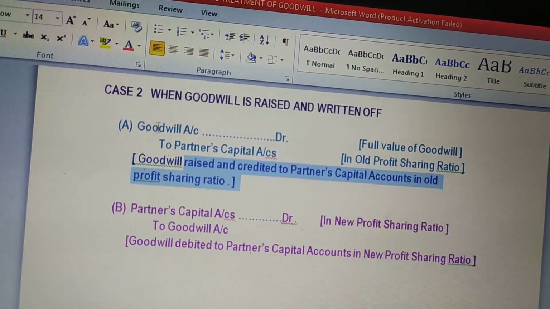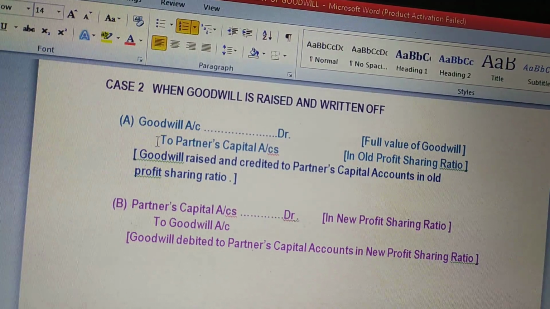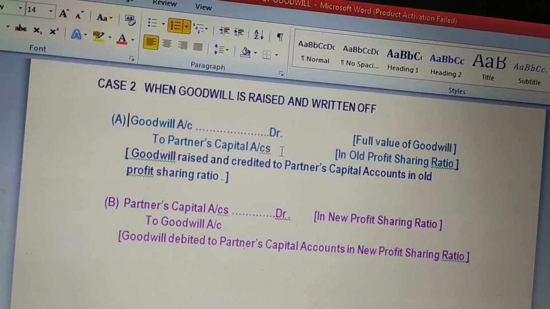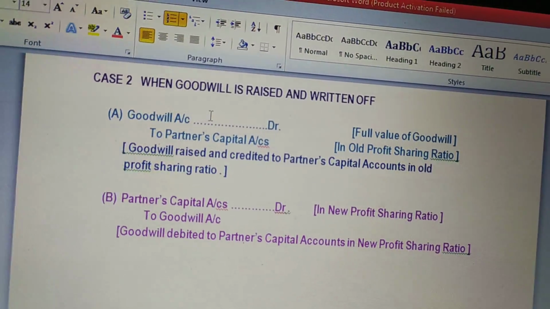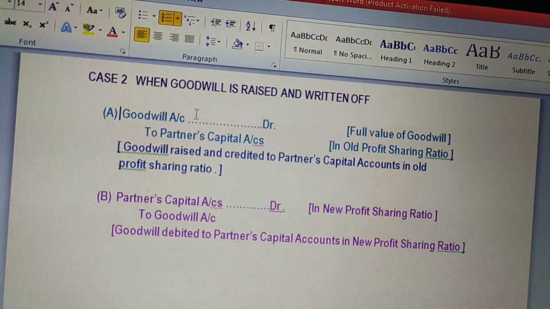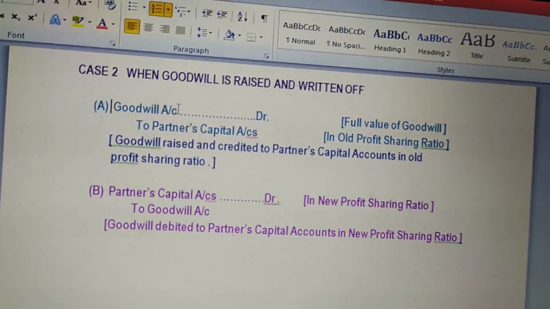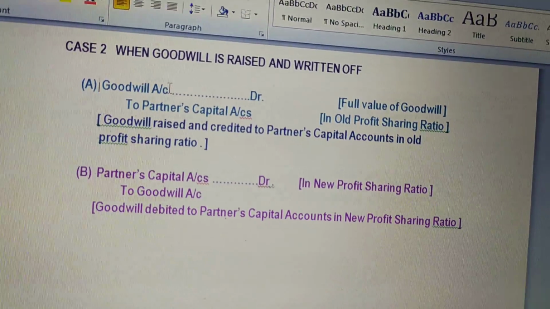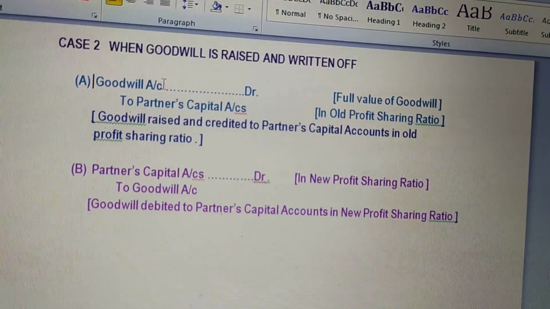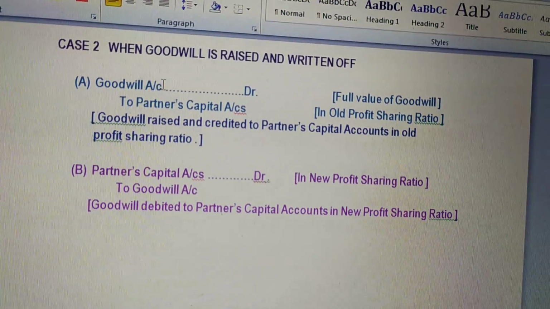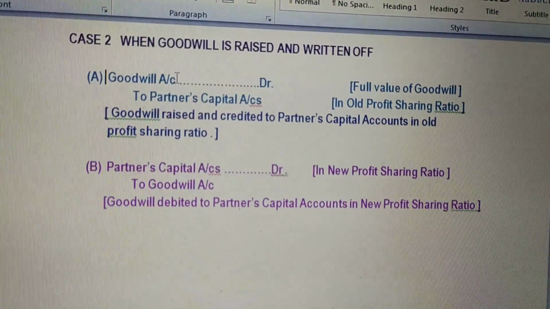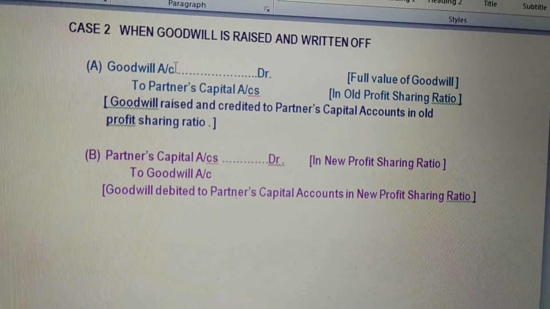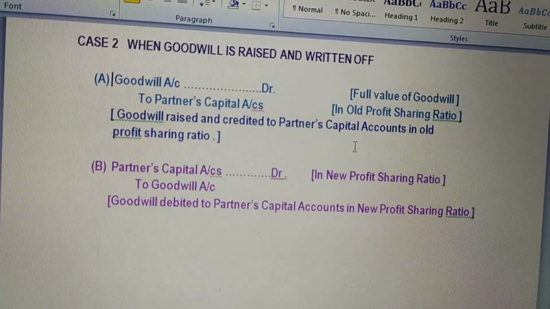So that's why in the first case the entry is goodwill account debit to partners' capital account. Just remember this concept: goodwill's value is increasing, so it will be debited in the first case. Always remember that goodwill is your asset. Simple logic it is. Whenever an asset is increased, raised means increased, it will be debited. So the first entry would be goodwill account debit to partners' capital account. Whatever the value, the full value of goodwill you will write here.